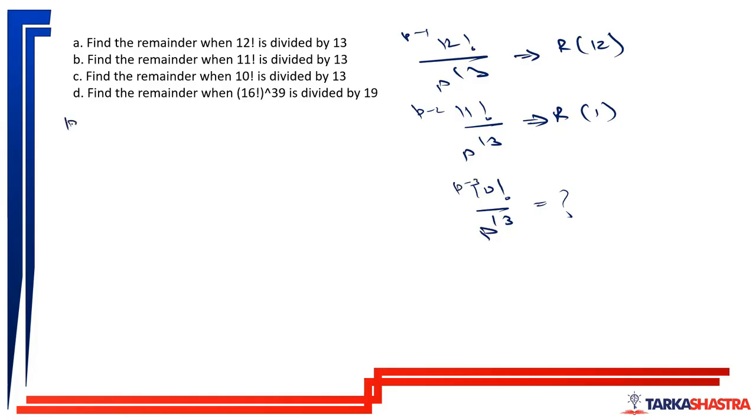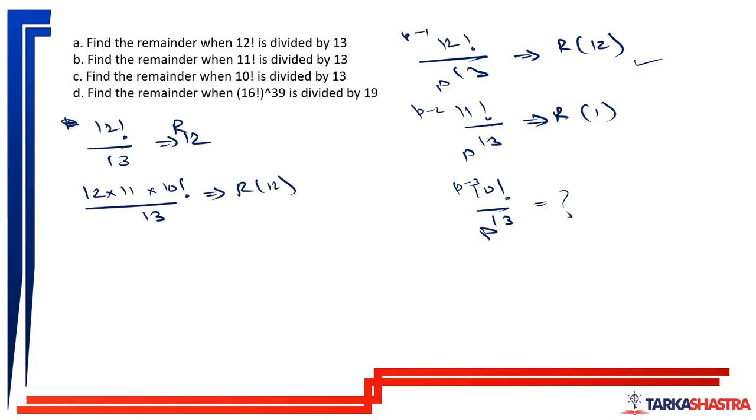So I know that 12 factorial divided by 13 leaves the remainder of 12. Correct? 12 factorial can be written as 12 into 11 into 10 factorial divided by 13, and it will leave a remainder of 12. Now 12 divided by 13, remainder is minus 1. 11 divided by 13, remainder is minus 2, into 10 factorial divided by 13 leaves the remainder of 12.